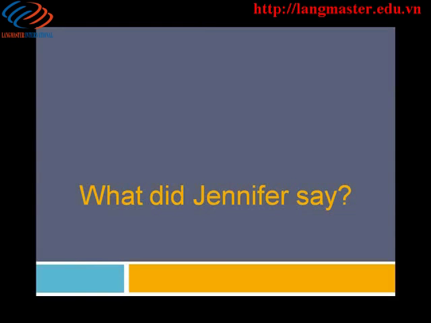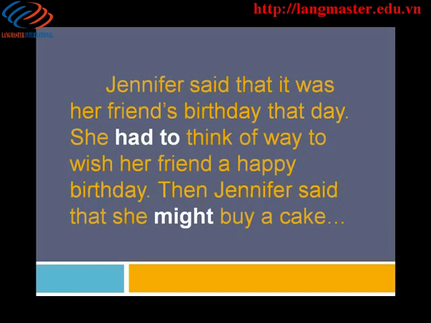What did Jennifer say? Jennifer said that it was her friend's birthday that day. She had to think of a way to wish her friend a happy birthday. Then Jennifer said that she might buy a cake.